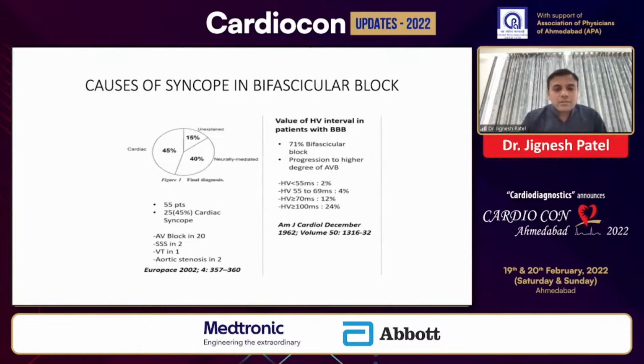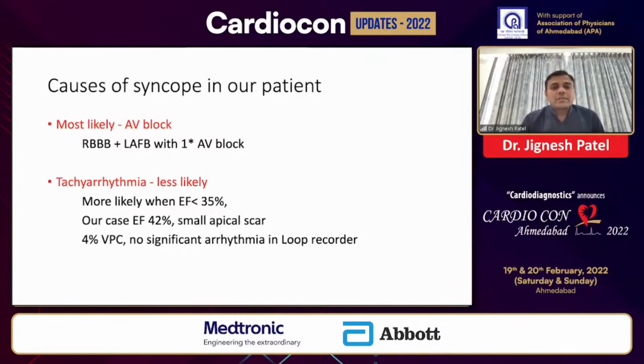Similarly, if the HV interval is more than 100 milliseconds, the risk of progression to AV block doubles. So we can say that in this particular patient, having a baseline ECG showing RBBB plus LAHB with a prolonged PR interval, the most likely reason for the syncope is an AV block. A tachyarrhythmia or ventricular tachycardia is very unlikely, a remote possibility, because the ejection fraction is just 42%, a mild LV dysfunction with a very small apical scar, and there are no significant arrhythmias noted on the loop recorder. The chance of a tachyarrhythmia causing syncope in this patient is very, very low.